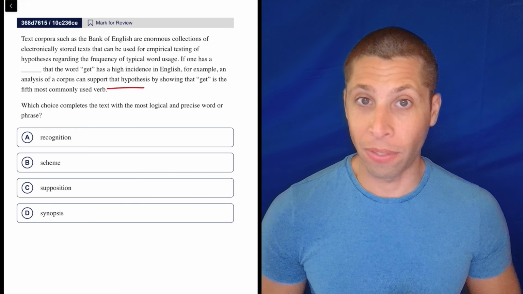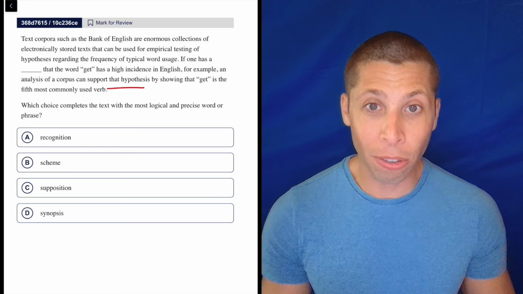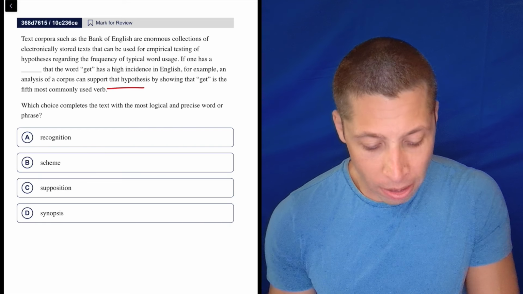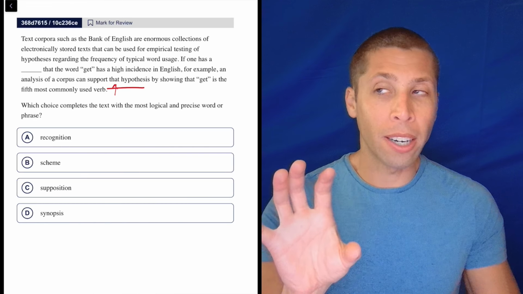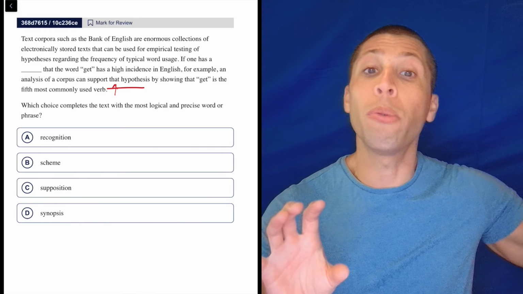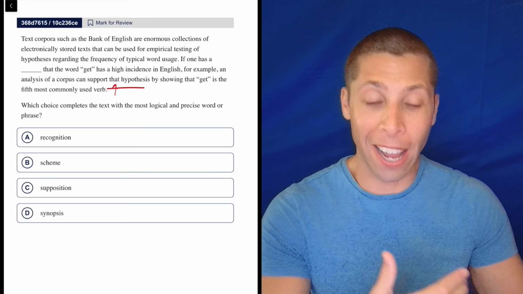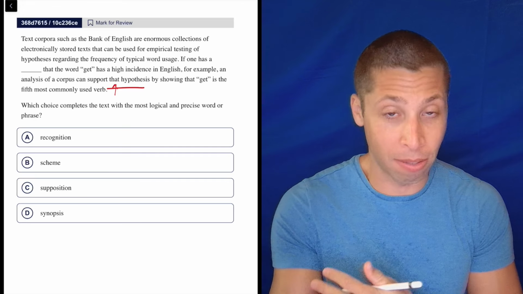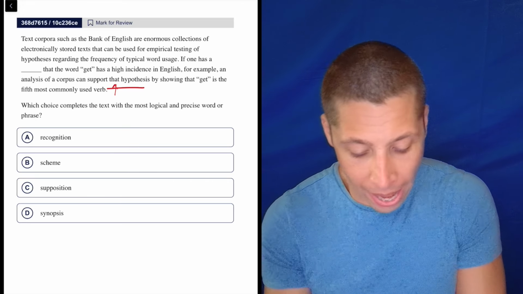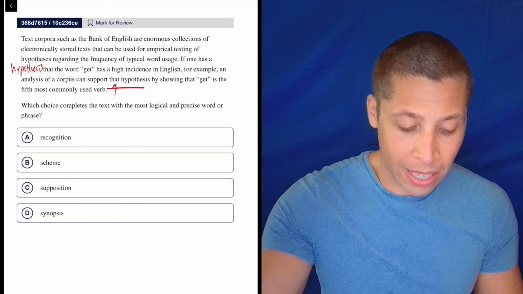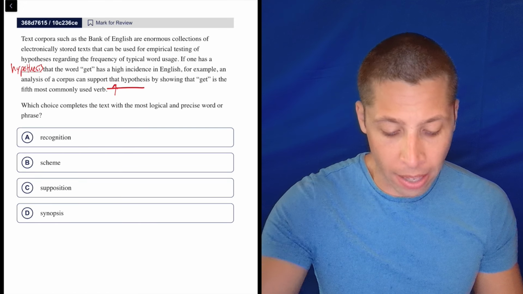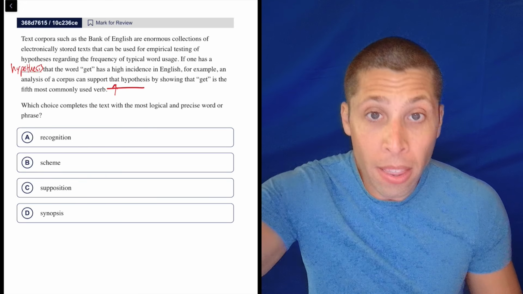You've got to notice stuff like that for these vocab questions. They are literally just repeating themselves, right? It's the pronoun that really does it for me. The word that here is telling me I've already used that word or that idea, right? And so that's kind of what the blank is representing here. If one has a hypothesis that the word get has a high incidence in English, an analysis of a corpus can support that hypothesis, right?